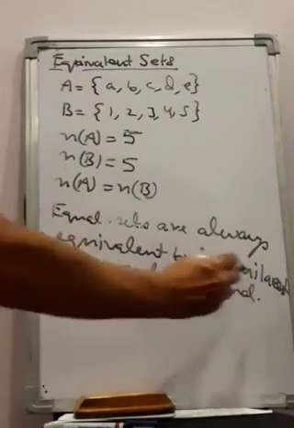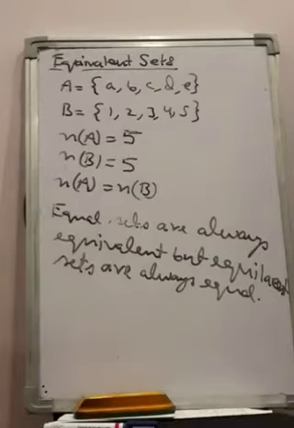Right? So this is an important concept, that equal sets are always equivalent, but equivalent sets are not always equal. Right? So I gave you examples of both. I hope you understood. Now let us start with exercise 5.2.